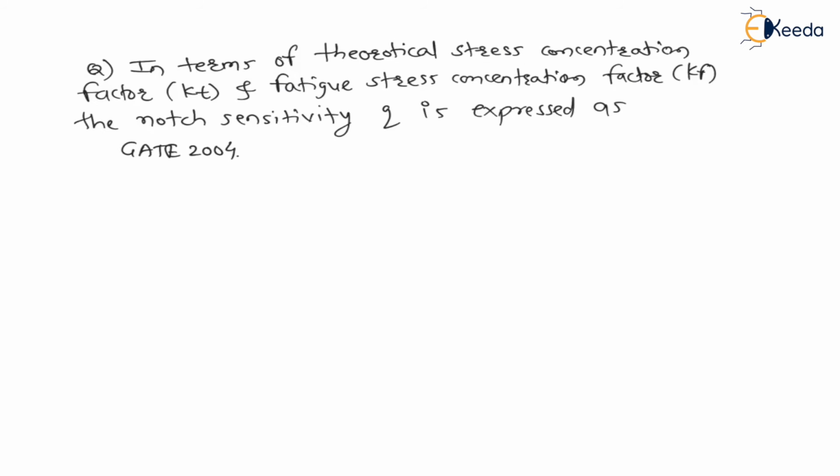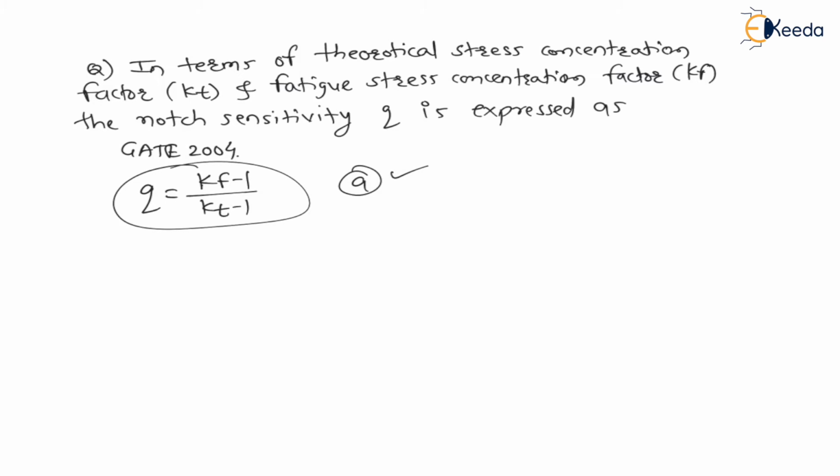Again, in the same examination, GATE 2004, they have asked one very simple question for 1 mark. The question is: in terms of theoretical stress concentration factor Kt and fatigue stress concentration factor Kf, the notch sensitivity q is expressed as. There are 4 options, and you have to select the correct choice. We know that notch sensitivity q is Kf minus 1 divided by Kt minus 1, and option A was the correct choice. Very simple question.